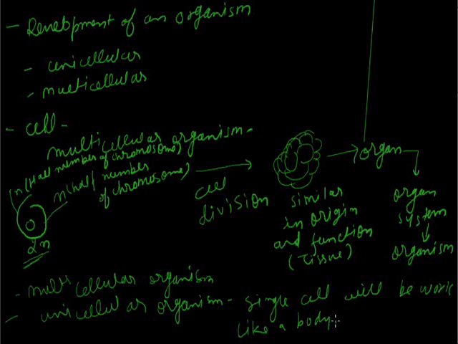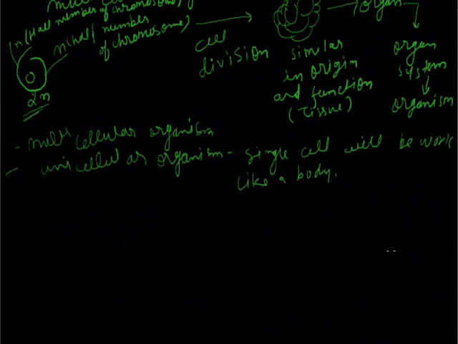It means for the starting of life, whether the organism is unicellular or multicellular, life will start from a single cell. So I call the cell a building block, a kind of fundamental unit of life.